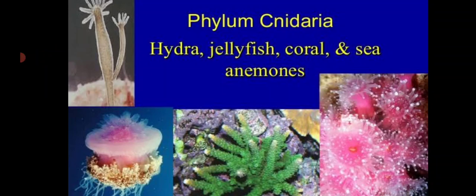They possess radial symmetry. What do you mean by radial symmetry? When any plane passing through the central axis divides the body of the animal into two identical halves, it is called radial symmetry, except for sea anemones. So radial symmetry is not seen in sea anemones. In sea anemones we can see bilateral symmetry.